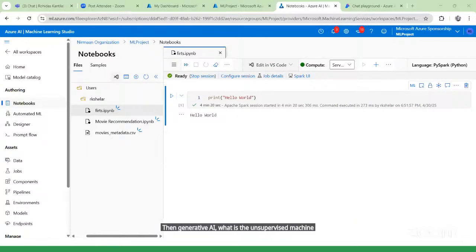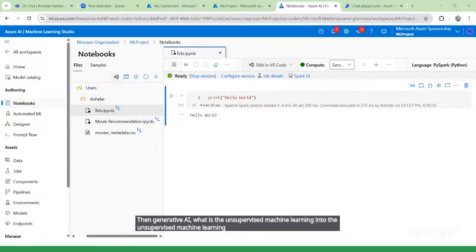In unsupervised machine learning we created a project and learned what exactly clusters are.